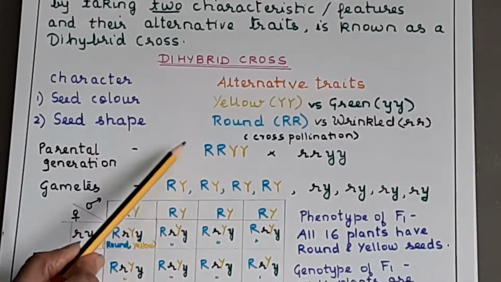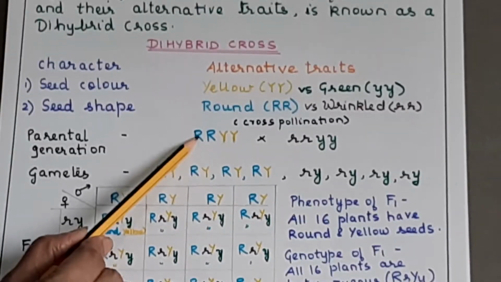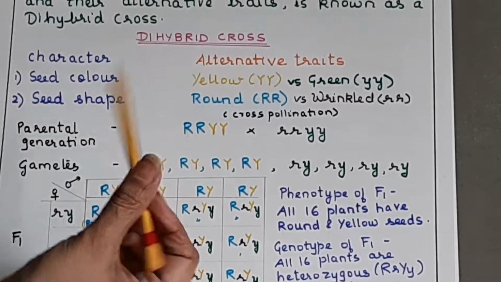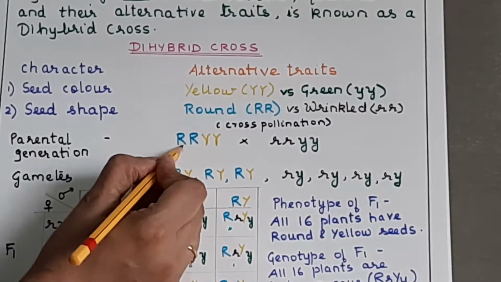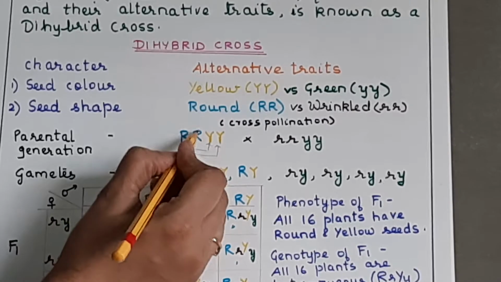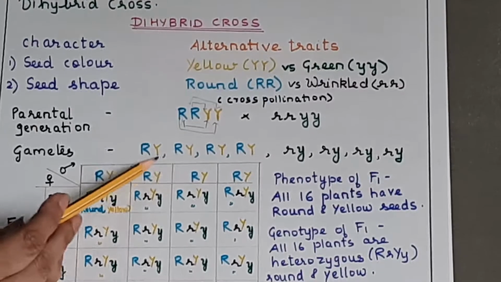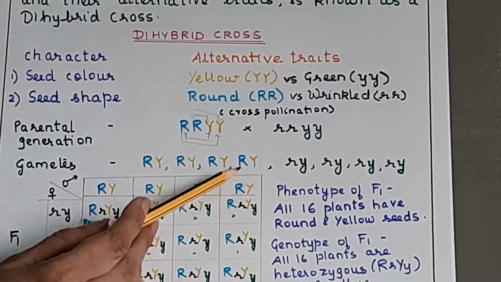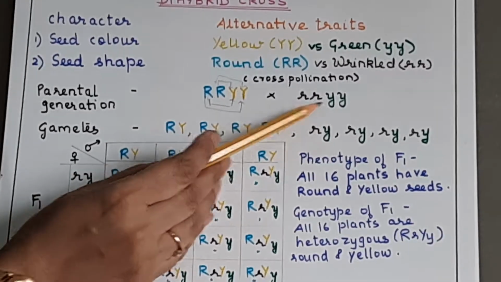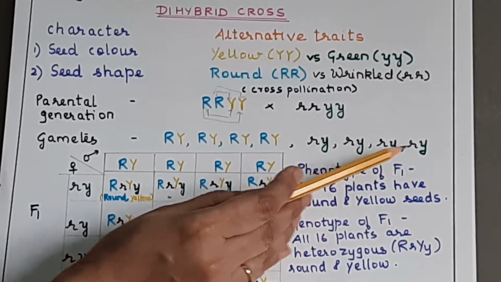Okay, now gametes from this parent. Now how do you write the gametes? You will match this first R with this Y, then this with the other one, then the other R with this, and R with this, like this. You take this with this, again this, like how you solve in algebra. So that is why RY all capital. Yes, so 4 gametes. Similarly, from this plant again you will have 4 gametes. Yes, so ry, small r small y, small r small y, small r small y, small r small y.